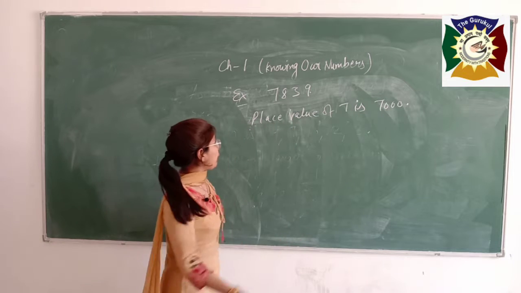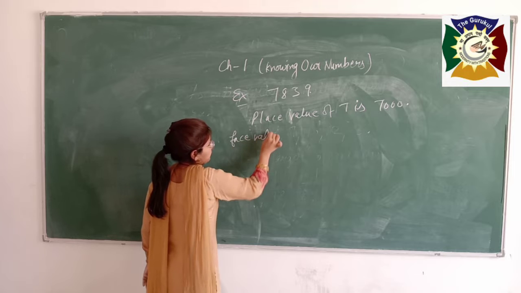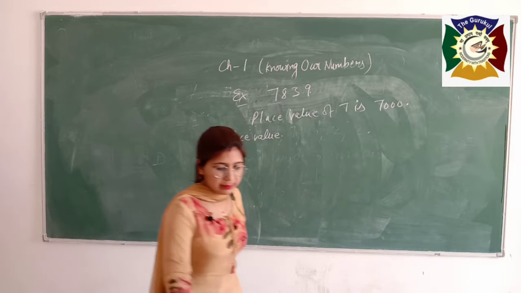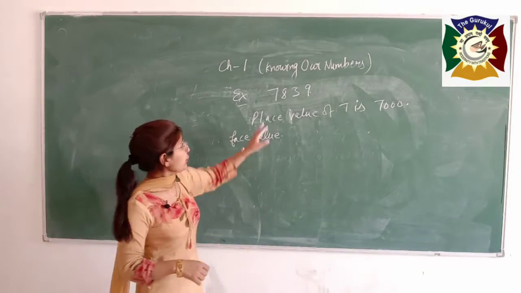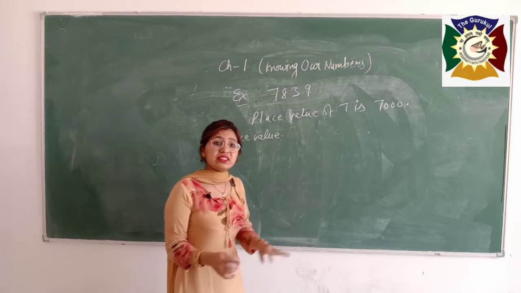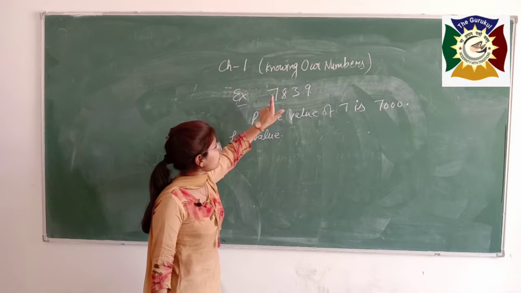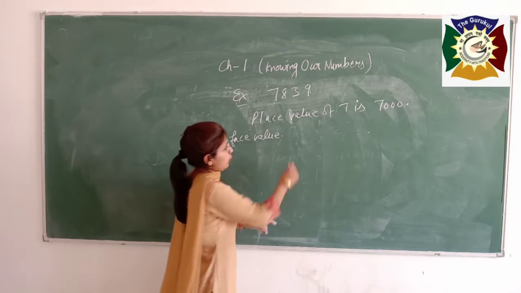But what about face value? Children, it does not depend on the position of the number. The face value of any number is the number itself. Like if you want to know the face value of 7, then it is the number itself. Face value of 7 is 7.